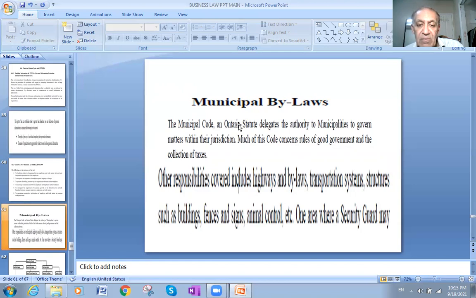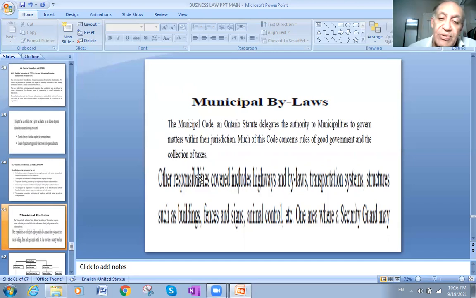Municipal bylaw is that of each city, like Toronto for example, which has its own municipal bylaws. Those come to about the highways and the traffic. So these issues all go to the municipal bylaw.